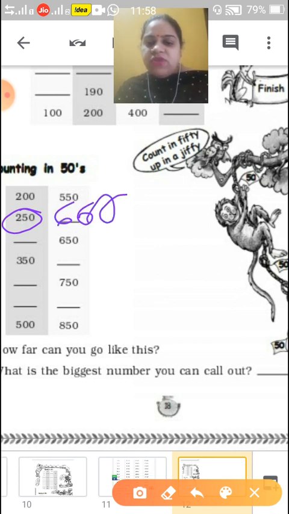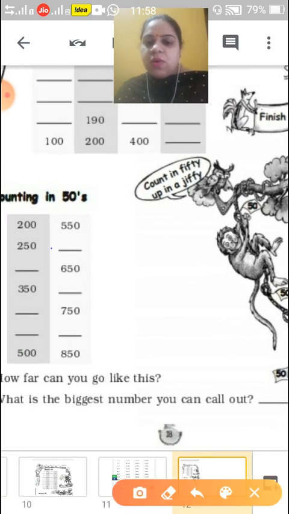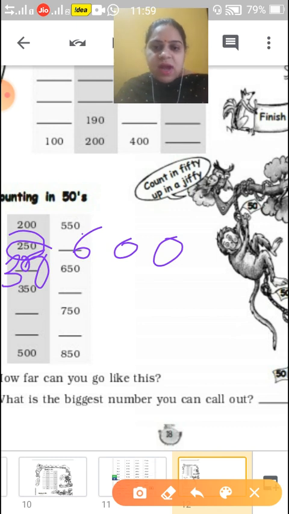Okay, children? Here it is 250. Okay, 50 they add in all. Here they have to add the same in all. So here it will come 600. Okay. Next, if we add 250 plus 50, it will come 300. Okay. Now if we add 600 plus 50, it will come 650.